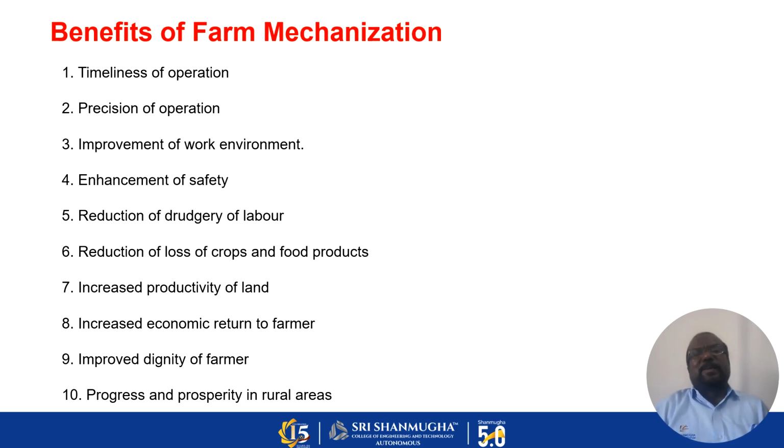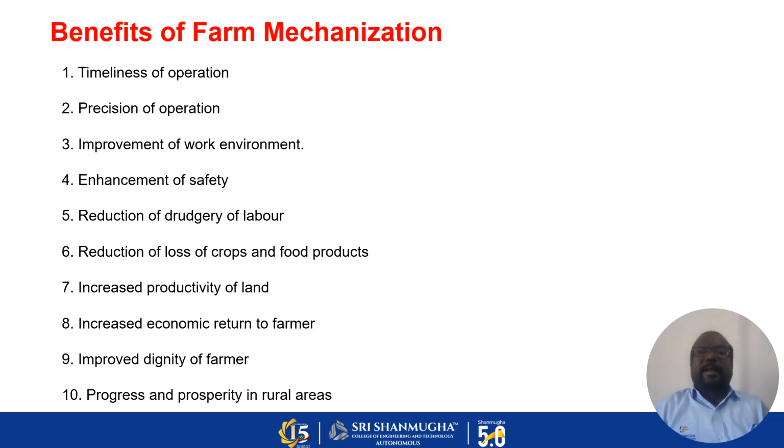Any operation, for example water application or fertigation application, you can give in precision form. You can apply the required amount of water. And also improvement of work environment. If we are using machinery, the area should be clean and neat. The work environment should be neat. Engagement of safety: if we are using farm mechanization, the safety will be increased.